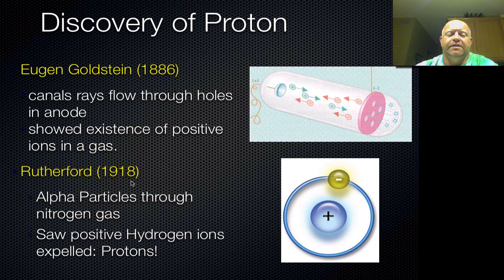And then in 1918, again, Rutherford, with his alpha particles, he liked to beam those at all kinds of things. He was actually pushing those through concentrated or compressed nitrogen gas. And those alpha particles colliding with the nitrogen molecules actually caused a reaction which created or split off hydrogen ions. Well, as hydrogen ions got expelled, they basically were protons.